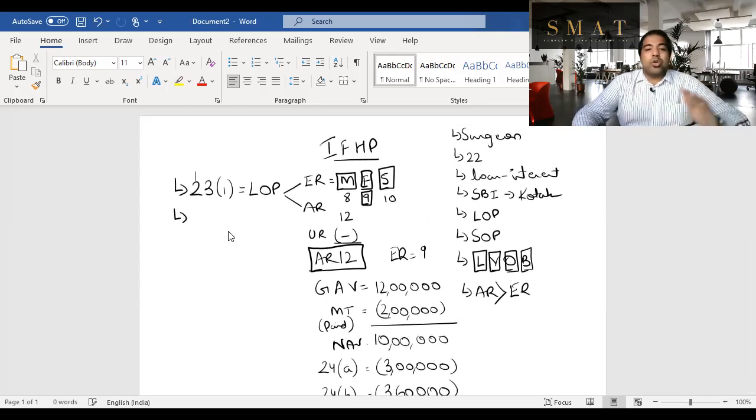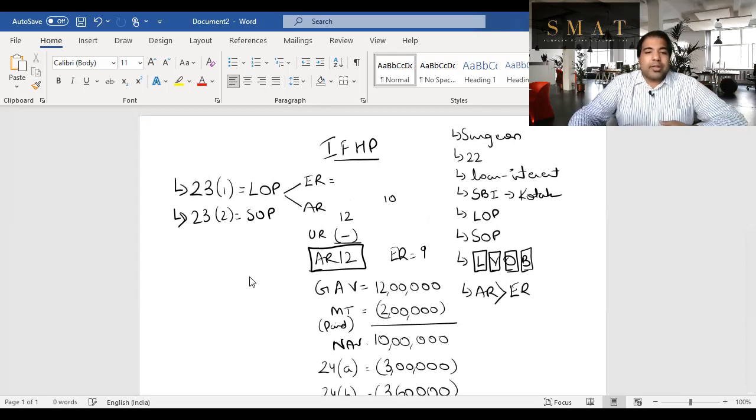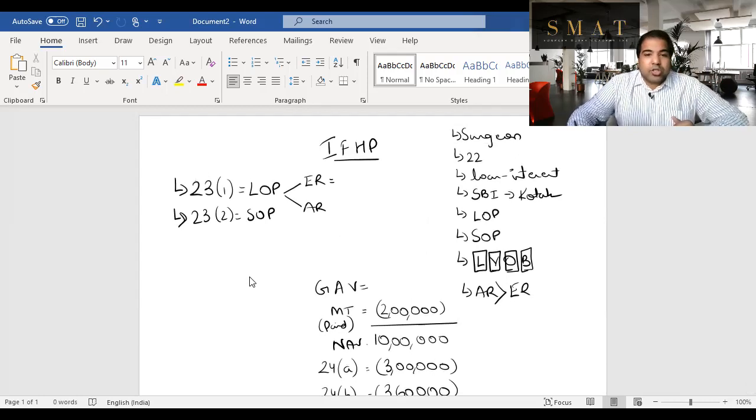Now, in case you don't let it out, what is the next thing that you do? Section 23(2) says you self-occupy. Now, in self-occupied, what all changes? Let's see. In this case, there is no expected rent because your house is self-occupied. There is no actual rent also. So actual rent and expected rent are zero, and hence your GAV is zero. Your GAV is zero, so your municipal tax is zero.